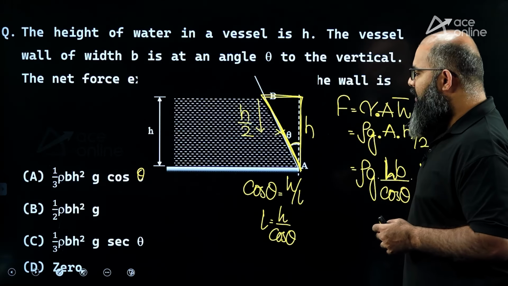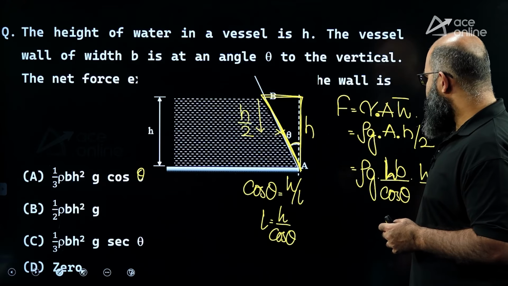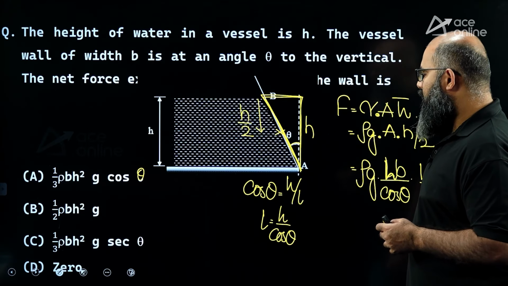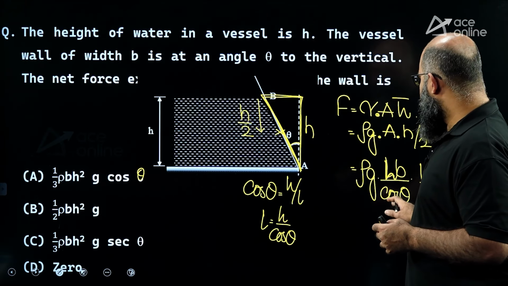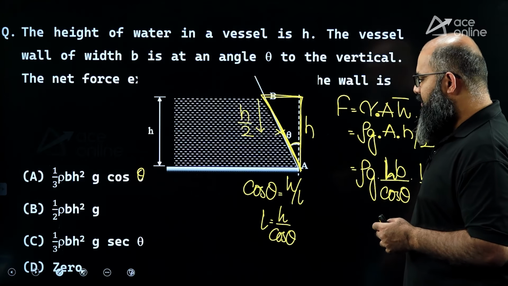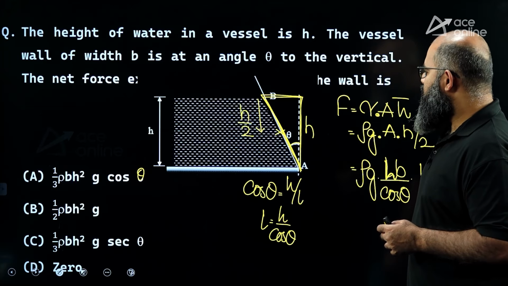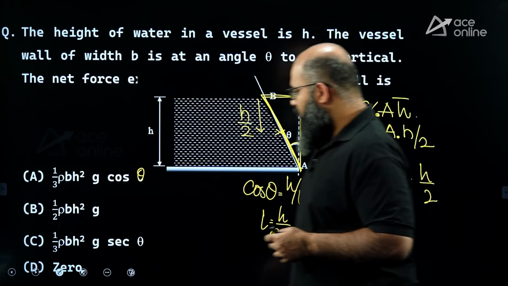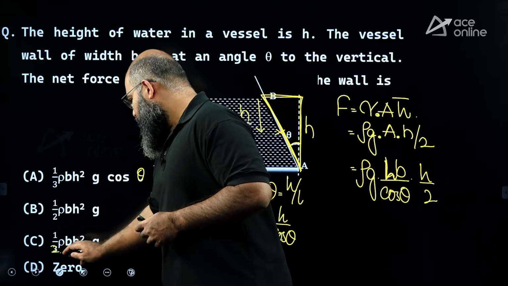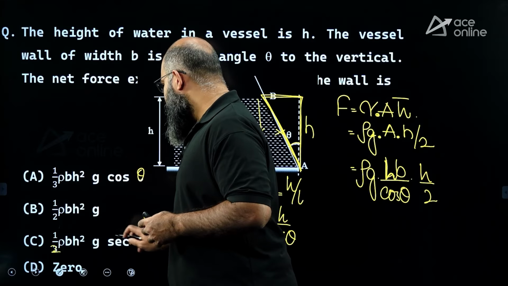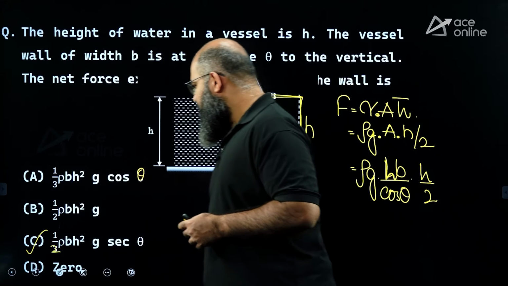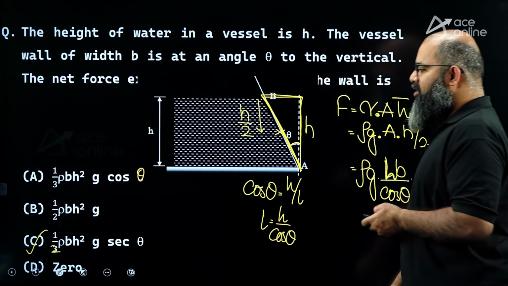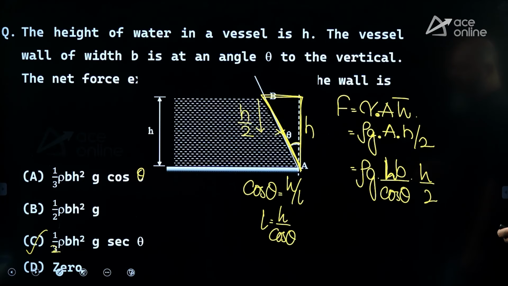Cos theta in the denominator is as good as secant theta in the numerator. So this value has to be equal to 1 by 2 rho B H square g multiplied by secant theta. C will be the correct answer. Only thing, it is supposed to have 1 by 2 over there. Option C will be the correct answer.